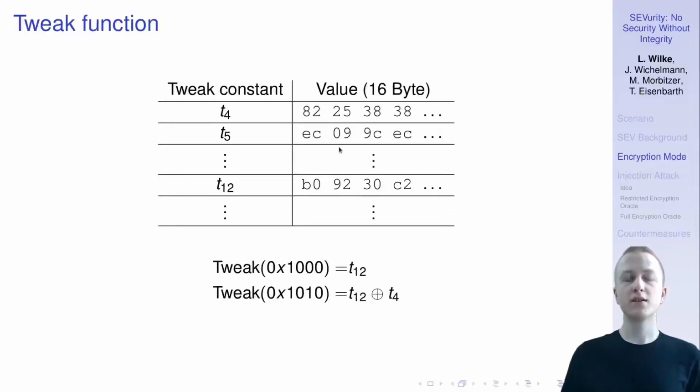Now let's take a closer look at the tweak function here. It's actually very simple. For each physical address bit, there's a 16-byte constant here, but this constant is actually 4-byte periodic, so we only have 4 bytes of entropy here at most. And now if we want to calculate the tweak for a physical address that we access, then we simply look which bits are set here. So in this case, it's this one, and here this bit and this bit is set. And then we simply XOR together the tweak constants to get the tweak value for this access.